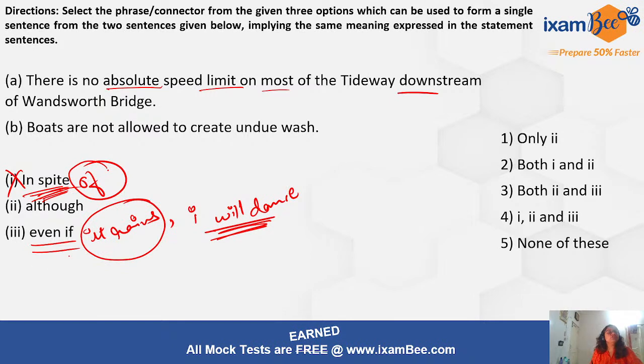So even if is used when you are trying to emphasize one condition which will definitely happen. That is not the case here. They are just telling that although, or in spite of the fact that, there is no speed limit on most of this downstream route, boats are not allowed. So you have to understand the meanings as well. Although is the correct usage. Option 1 is the correct answer, right?